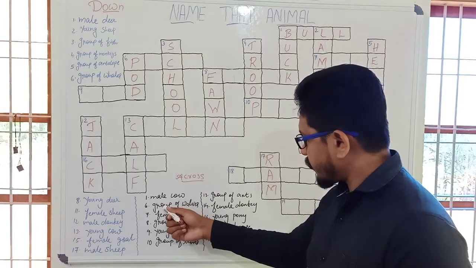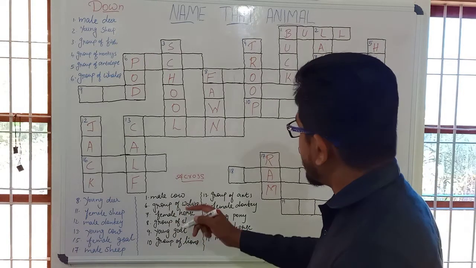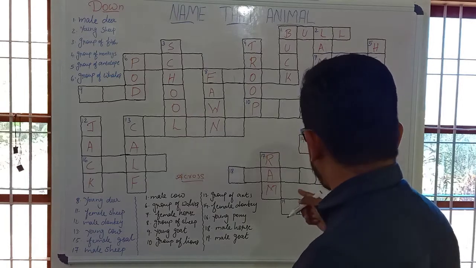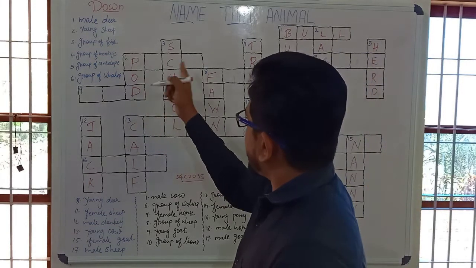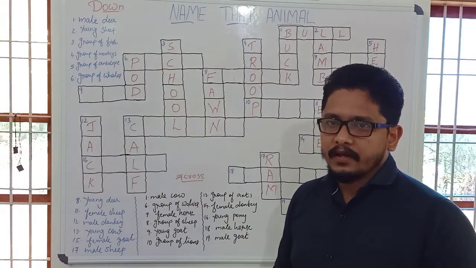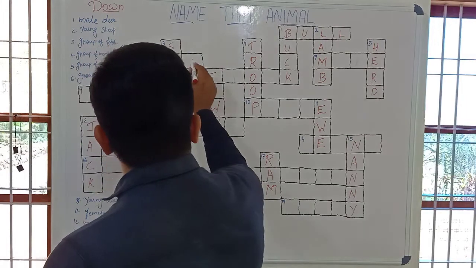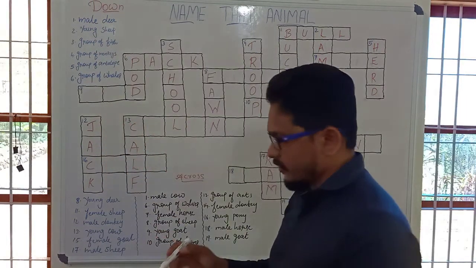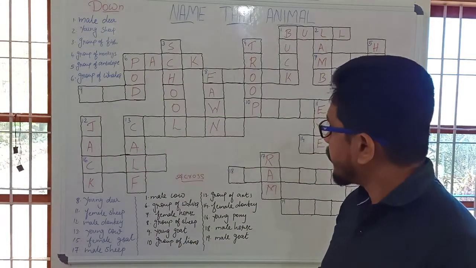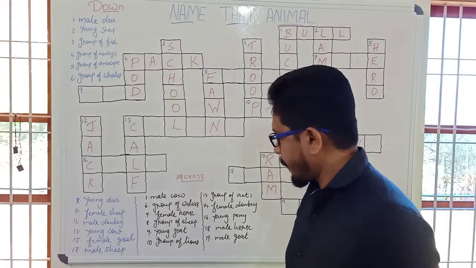Next one, sixth one. What is the word used for group of wolves? Group of wolves. Sixth one, right? Yeah, two letters are already given, P and C. Yeah, it's pack. P-A-C-K. Pack. Pack is the word used for group of wolves.